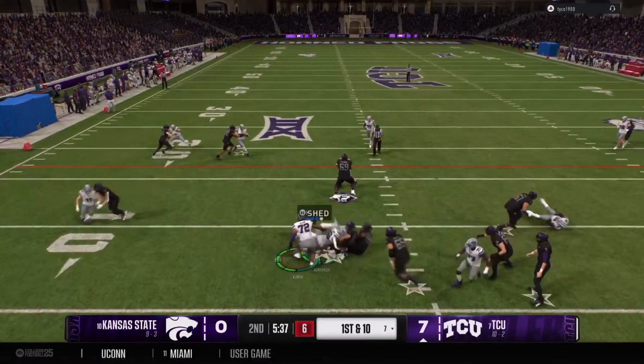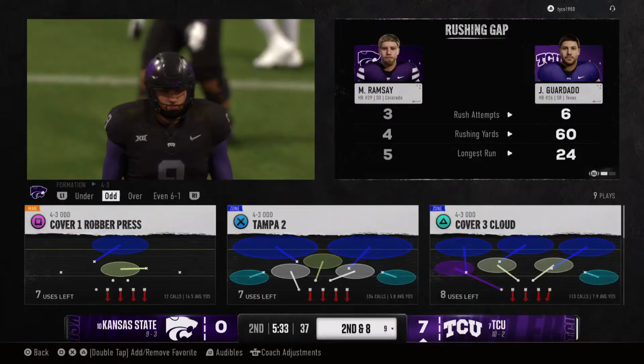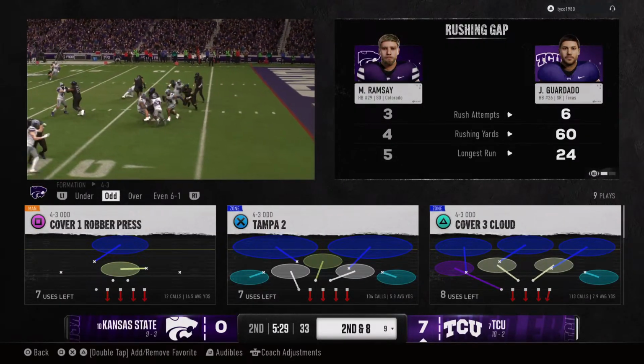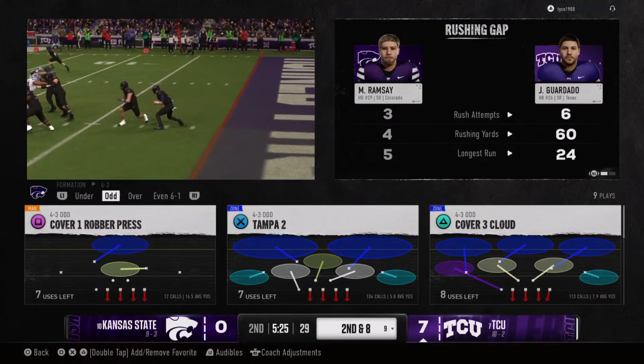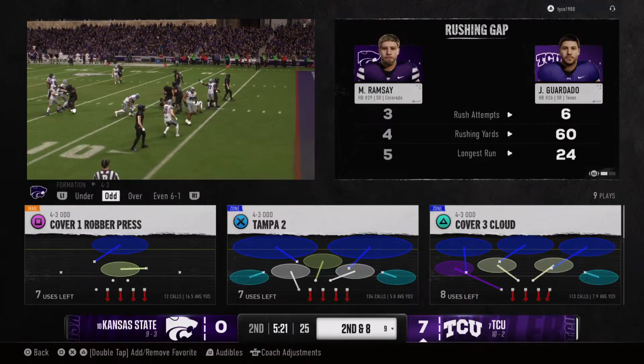Handoff here from the shotgun. And the sophomore able to bring him down quickly. See, that's how you limit what an offense wants to do. This time, the defense just won the battle up front at the line of scrimmage, not giving up any big plays. Everybody's gap sound, and it's really solid defense on that play.